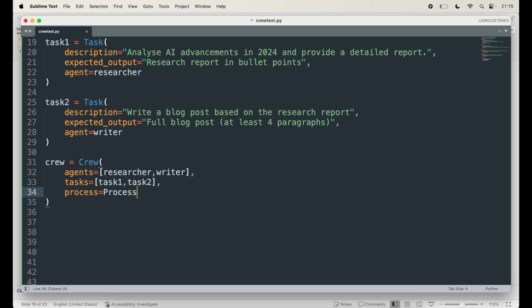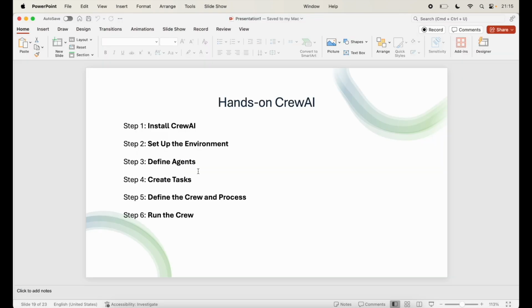We'll say Process.sequential, which means one after another, because a writer will actually write something after the researcher provides the report, and then verbose equal to true, as detailed as possible. So there you go. That completes our step 5 where we define the crew and the process.